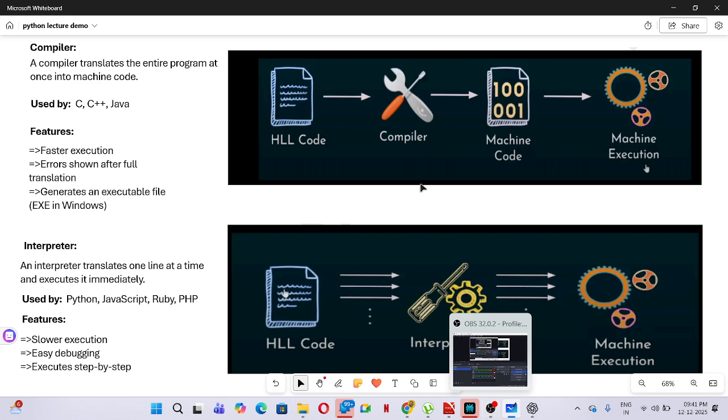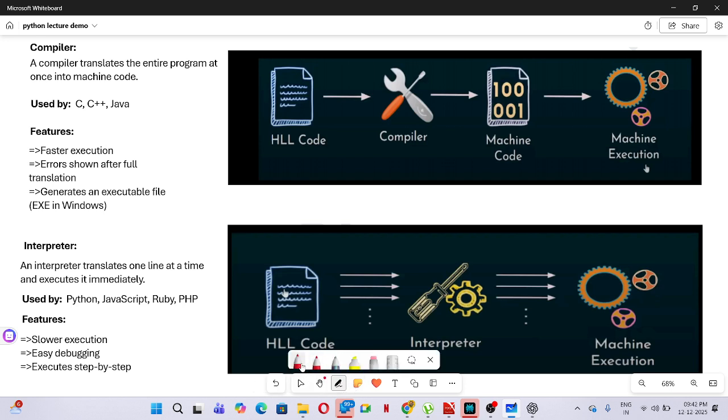One minute, I will draw the diagram. This is the user-friendly .py file. We are writing the code in the .py file.